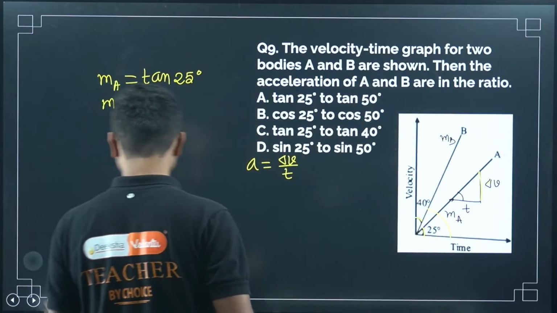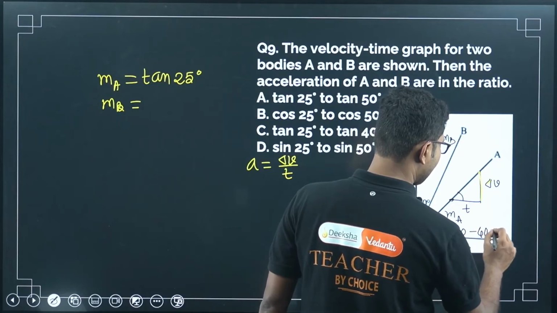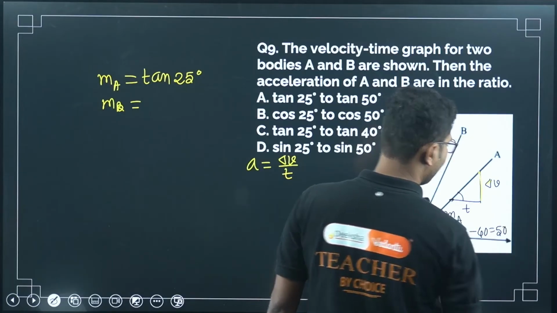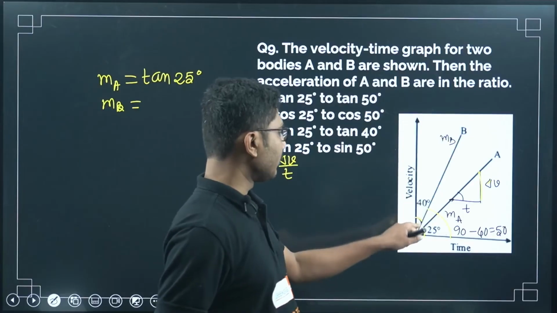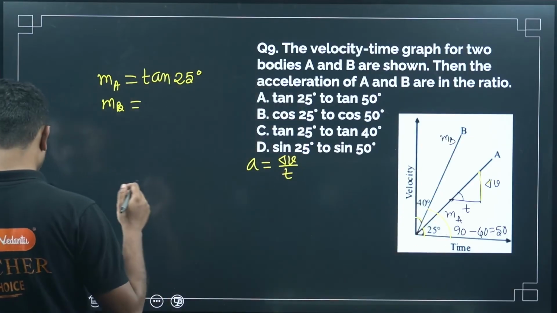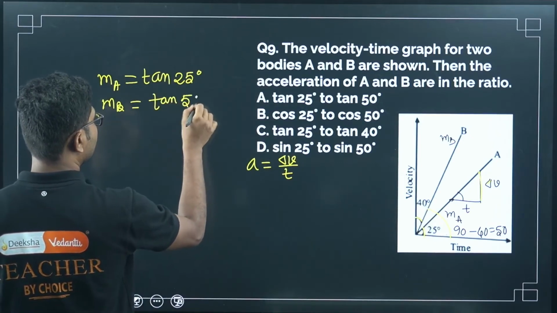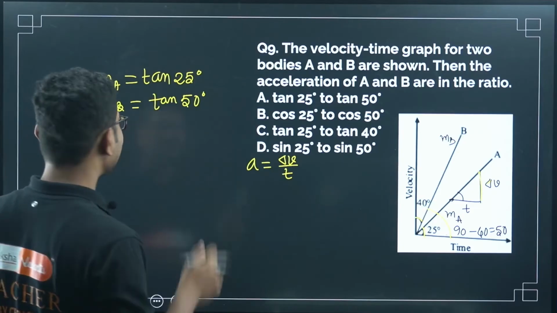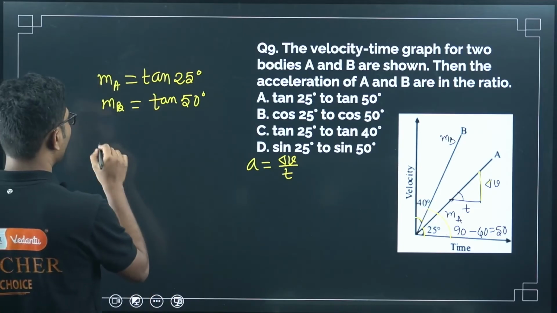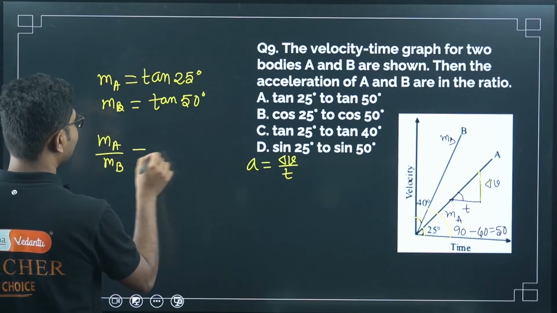The big angle is nothing but 90 minus 40, that is 50, right? So MB is nothing but tan 50 degrees.